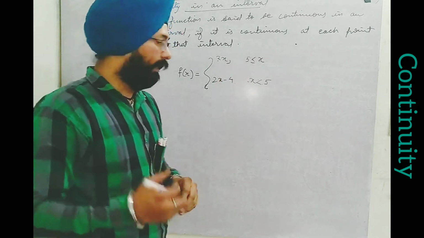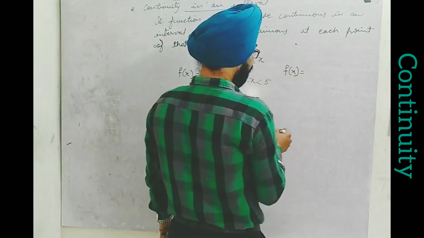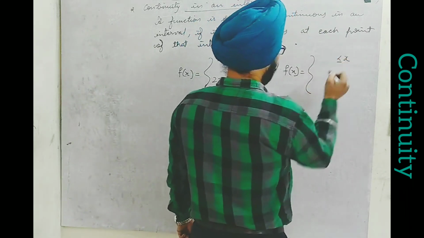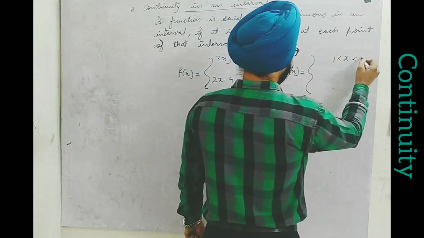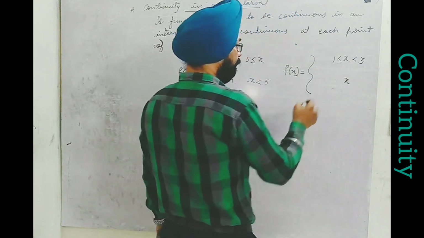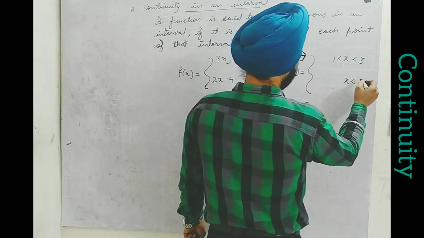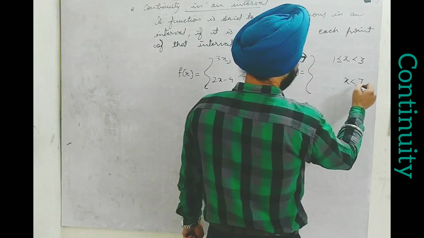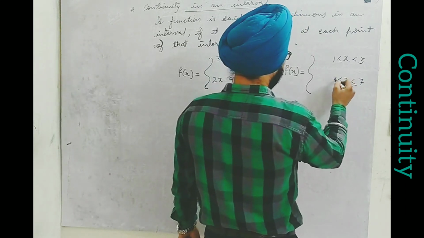But suppose I define one more function, f(x) equal to, for x greater than or equal to 1 and less than 3, then for x less than or equal to 7 but greater than or equal to 3.